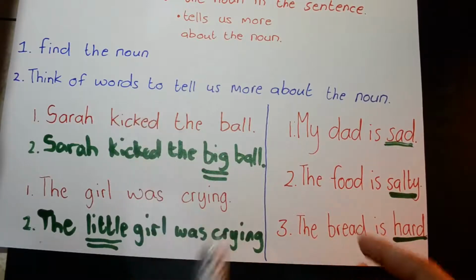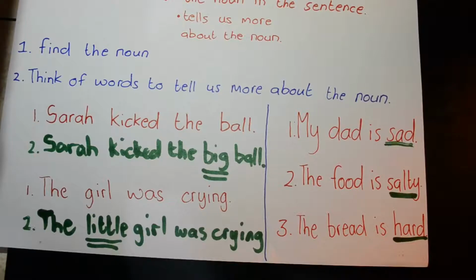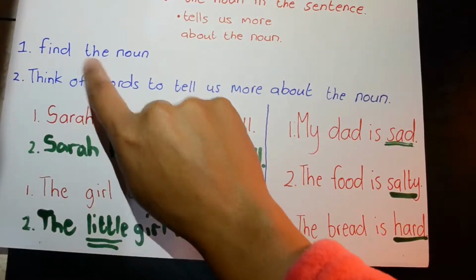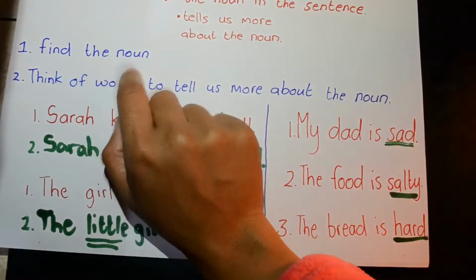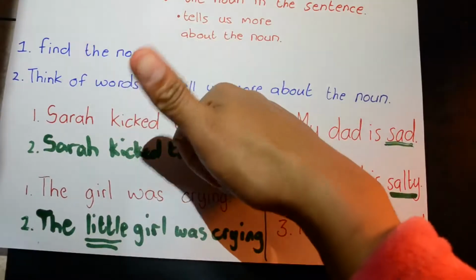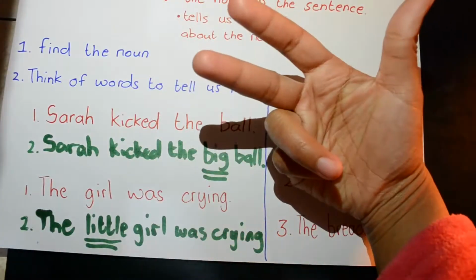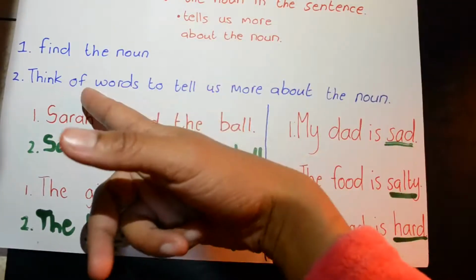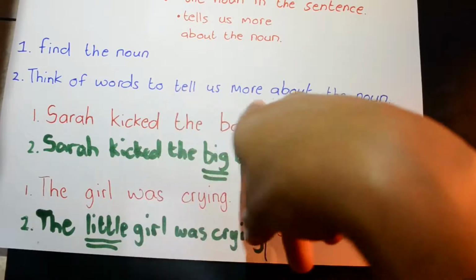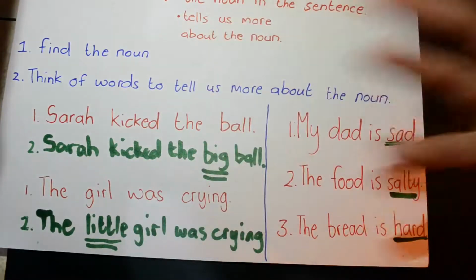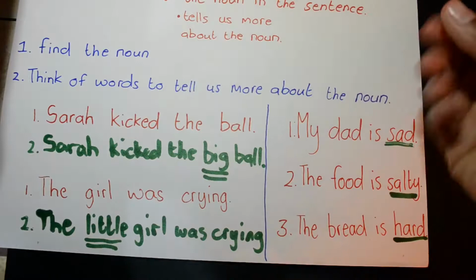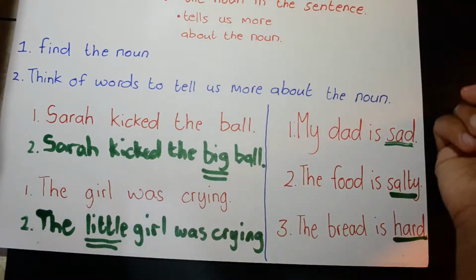Okay, so an adjective just explains more about the noun in the sentence, and if you follow these steps, when you write a sentence, you find the noun first, see if it's a person, a place, or a thing. Okay, and then you can think of words to tell us more about the noun, or see which words are telling you more about the noun in that sentence.